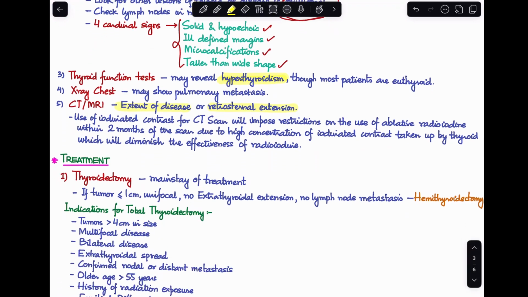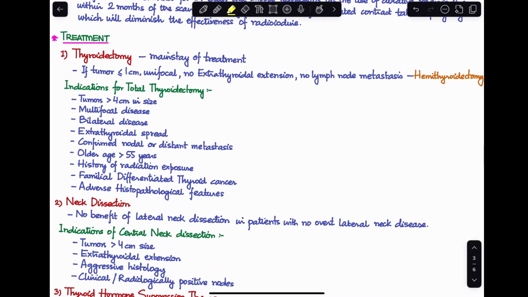Next, let's talk about the treatment. Now, the mainstay of treatment over here is to perform thyroidectomy. However, which thyroidectomy to perform is a question. Now, in recent times, there has been more of a shift towards performing a conservative surgery rather than a radical one. So, if the tumor is less than 1 centimeter, or if it is unifocal, or if it does not have any extrathyroidal extension, or there is no lymph node metastasis, in these cases, you may think of performing a hemithyroidectomy.